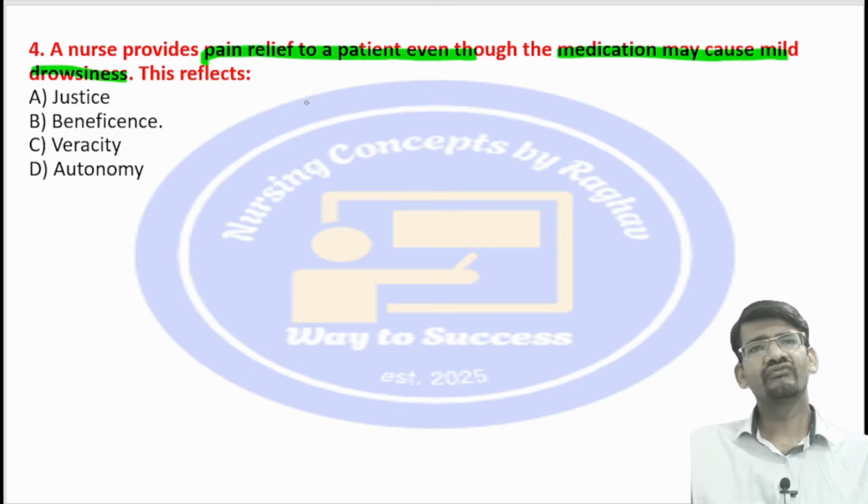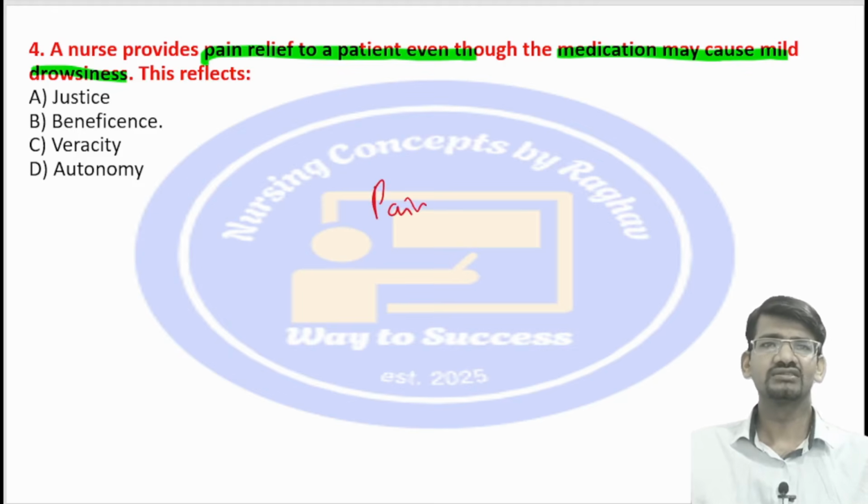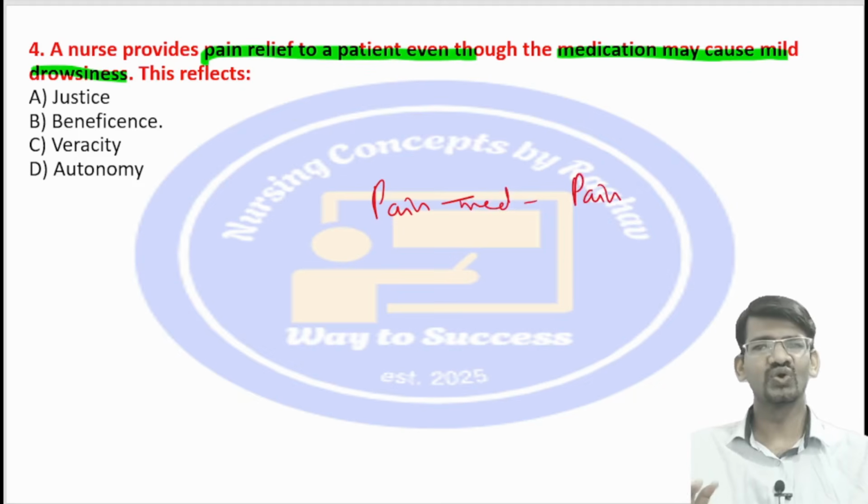See, here first we should understand what actually the question is. The nurse is giving an injection or a pain relief medication. She knows that it will relieve the pain, so she is doing good to the patient.